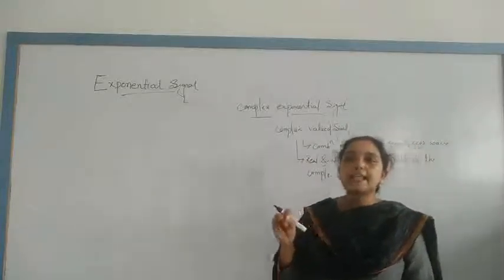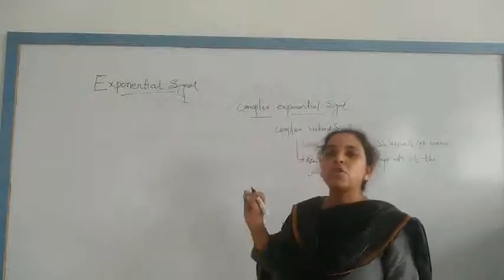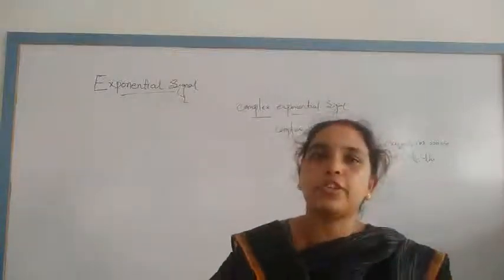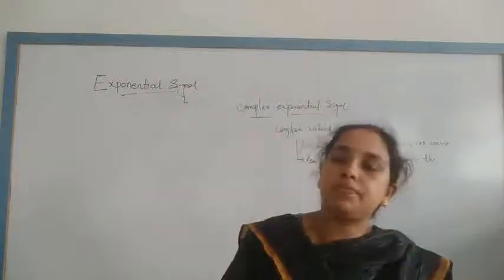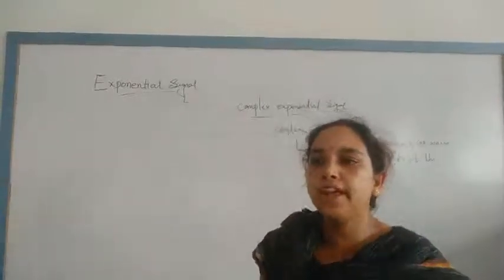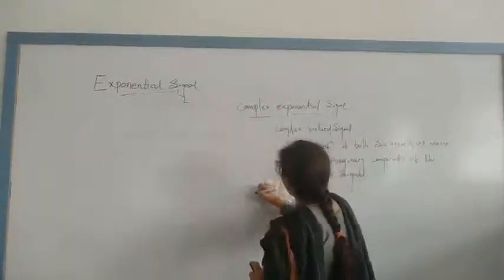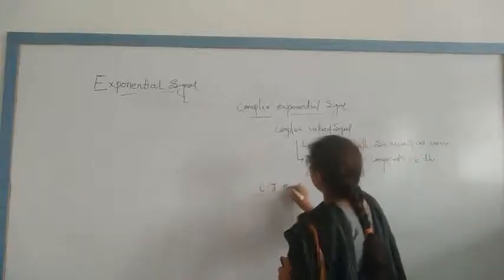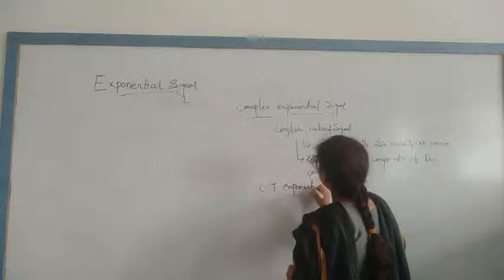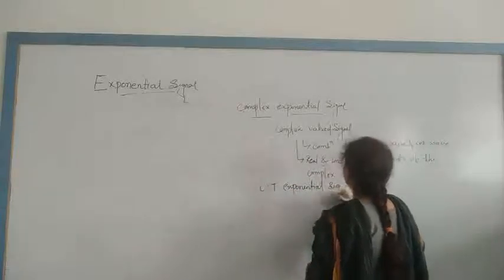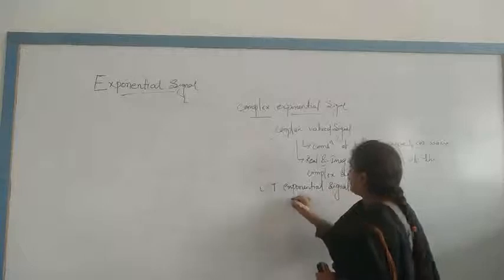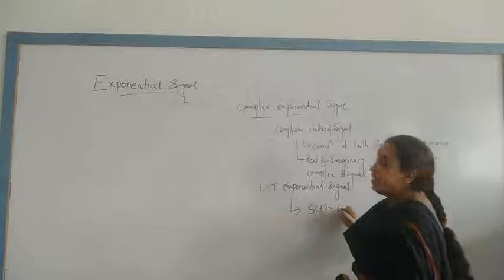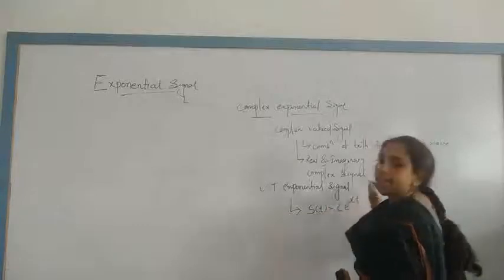The complex exponential signal also has two functions, a continuous time signal and a discrete time signal. The continuous time complex exponential signal is represented mathematically as s of t is equal to c e to the power alpha t.